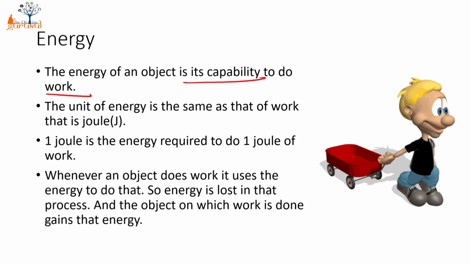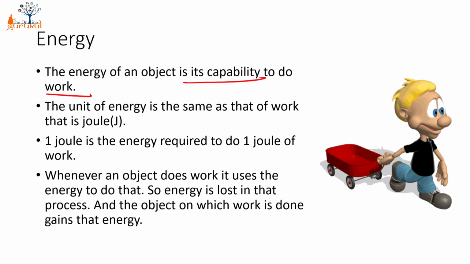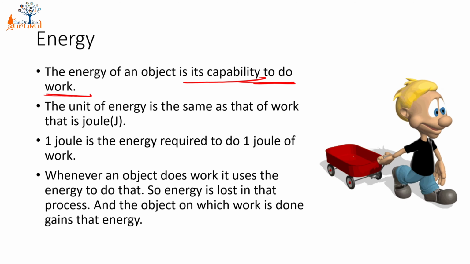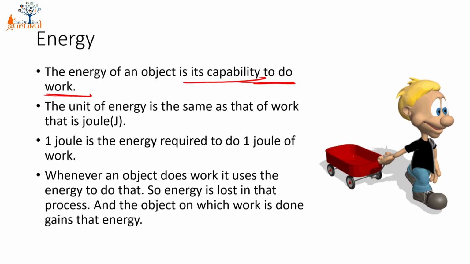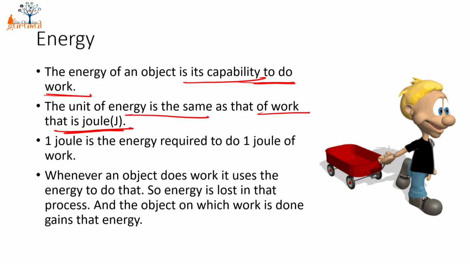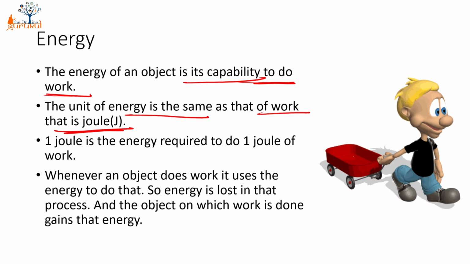So you need energy to do work. That's why energy is nothing but the capability of an object or of anything to do a certain work. And because energy is directly related to work, the unit of energy is the same as that of work, that is joules. So the SI unit of energy is the same as that of work, that is joule, and represented by capital J.